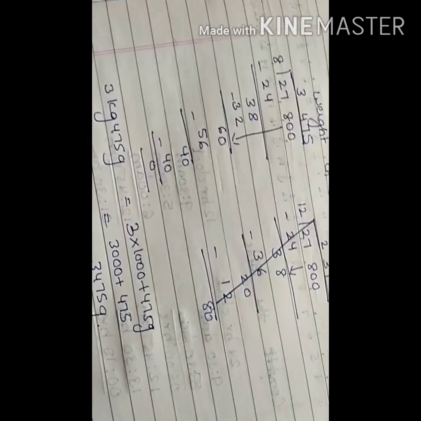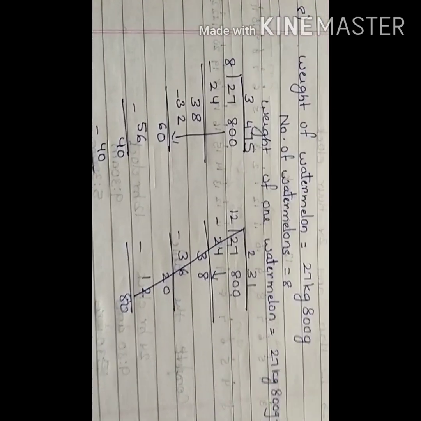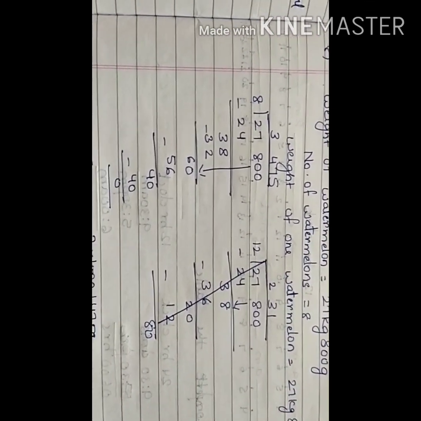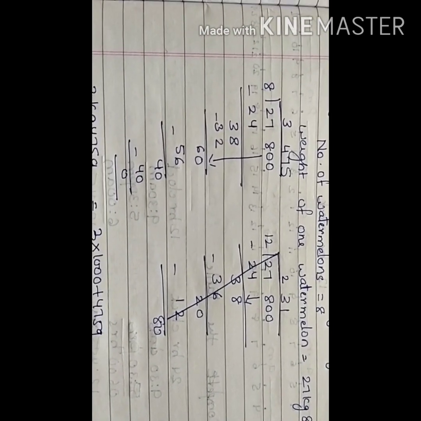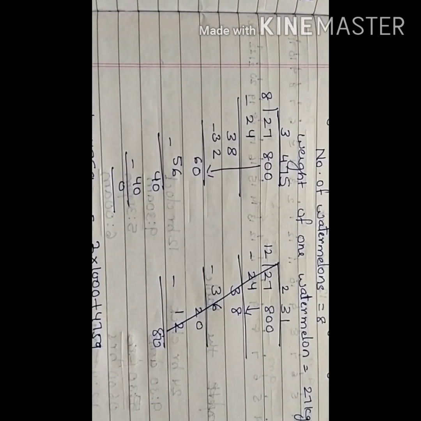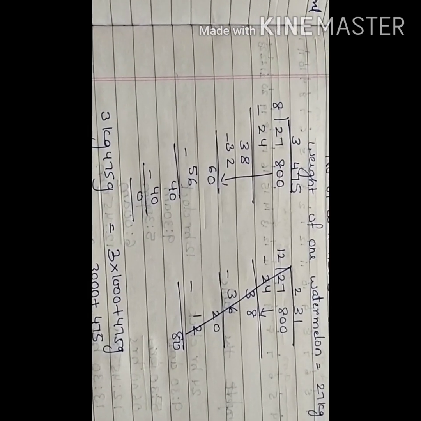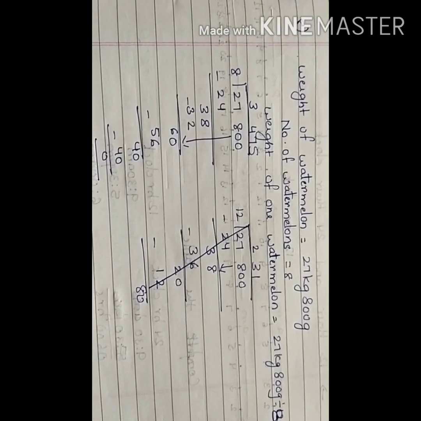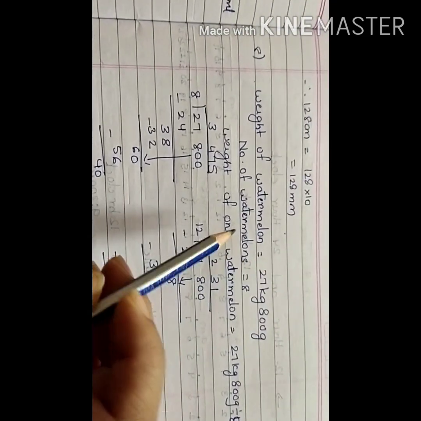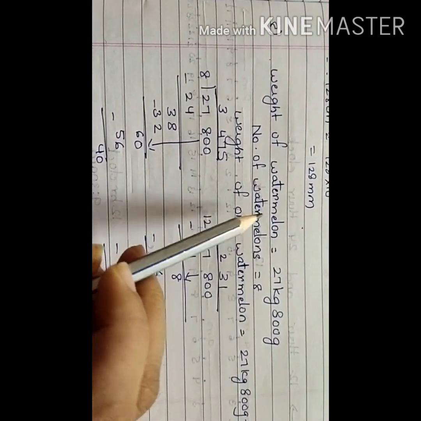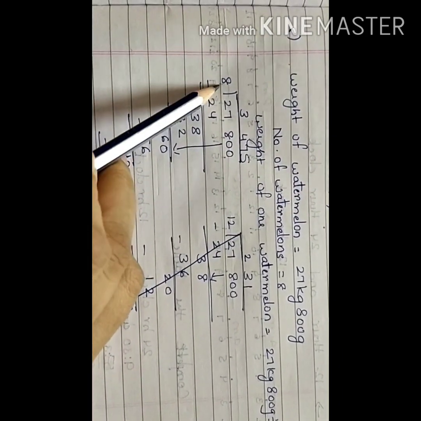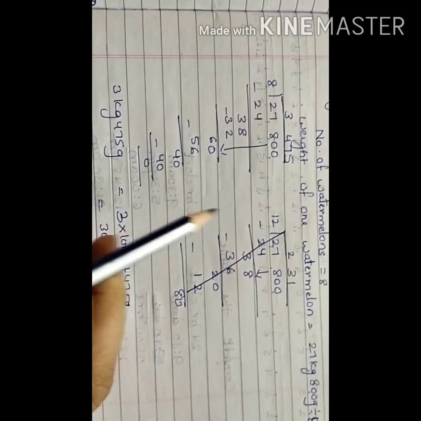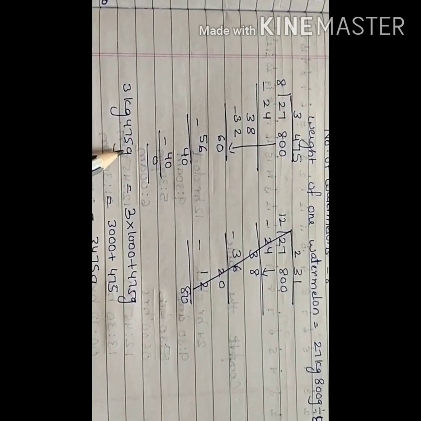Now we take up the 8th sum. The question is: 8 watermelons weigh 27 kg 800 gram. If all the watermelons are of the same weight, find out the weight of one watermelon in gram. So they need the weight in gram. They are asking the weight for each, that is one watermelon. So I'm going to divide it. After division I get the answer as 3 kg 475 gram.